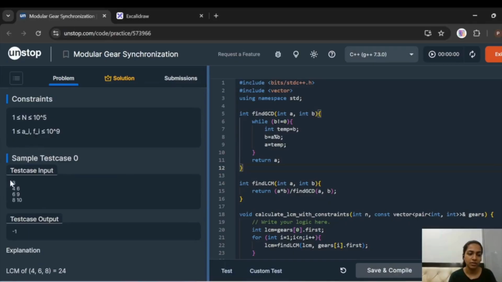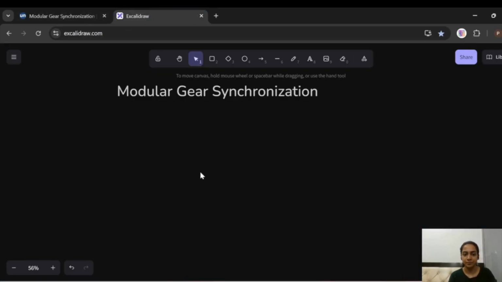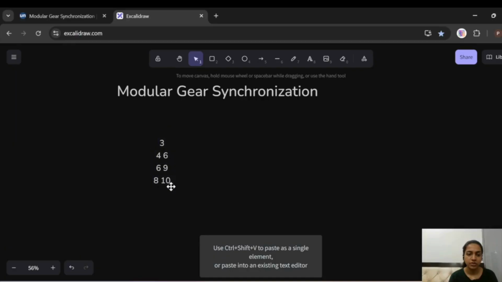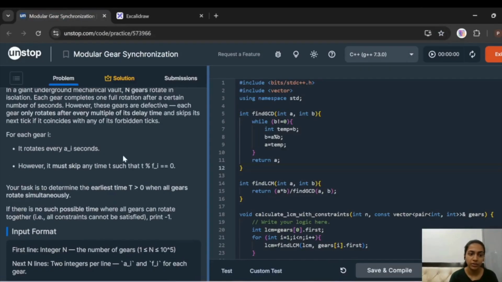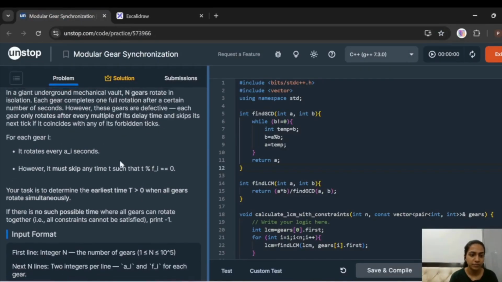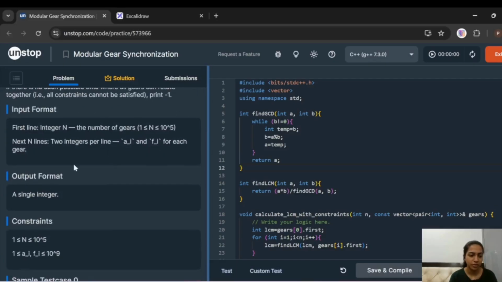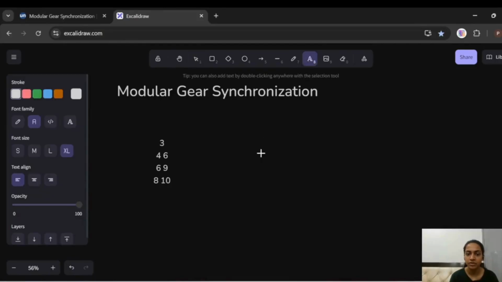So let's understand via this question. If we see the input format, the first integer n shows the number of gears, and then we have per line Ai and Fi for each gear. So we have three gears, and these are the values. First we find the LCM of the first values. The first values over here denote Ai. We'll first find the LCM of the first digits, Ai.